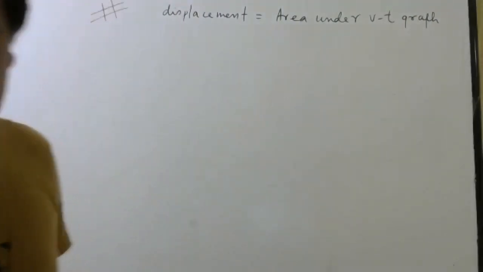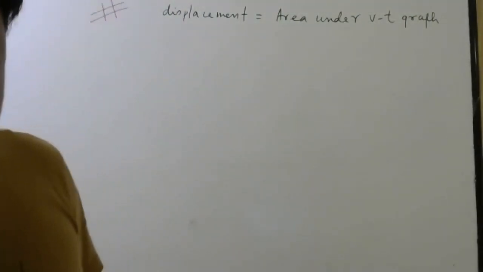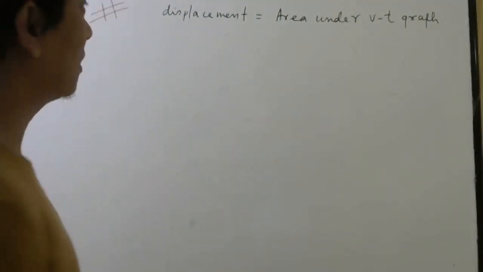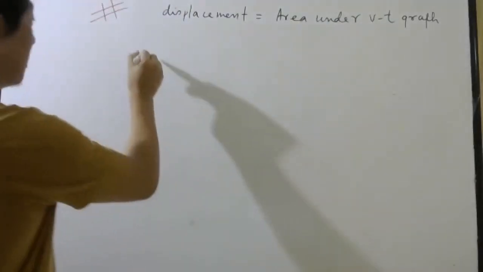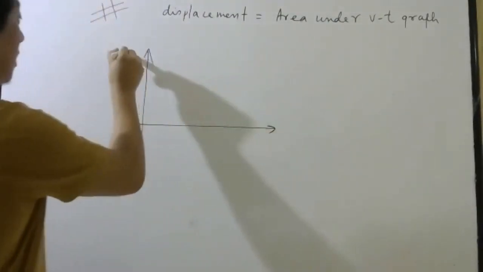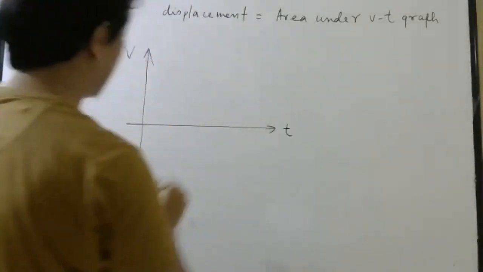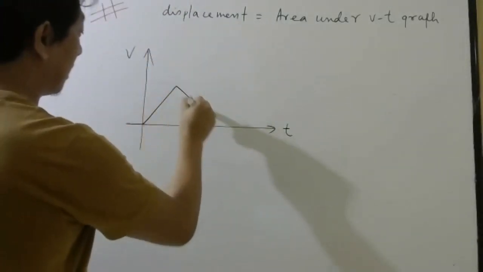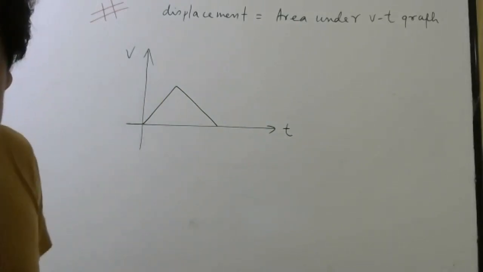Using this formula, we have derived S equal to ut plus half at square. So based on this formula, some very simple and interesting questions they can ask. So here is velocity, here is time, and the graph is given something like this. This is your vt graph.